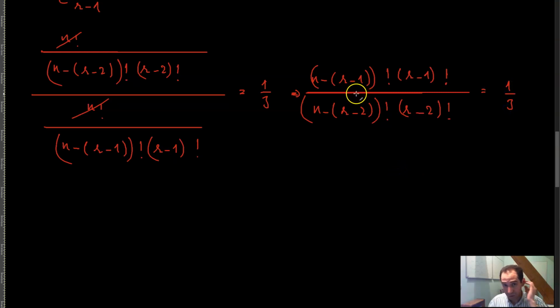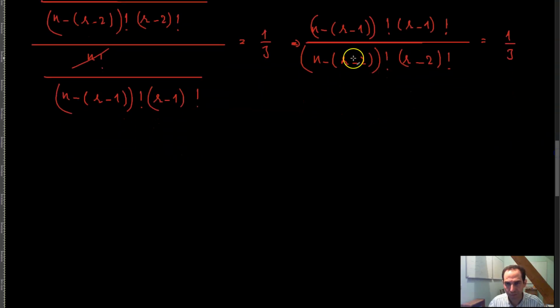Now to solve this part, we argued before that n minus r minus 1 factorial over n minus r minus 2 factorial, if you want to simplify that.